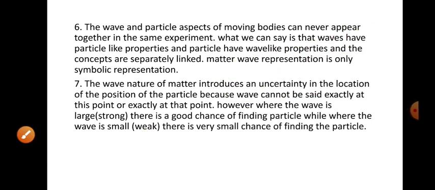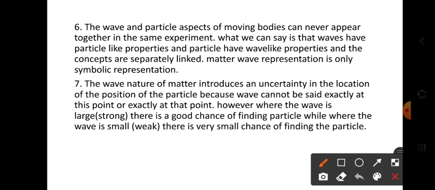Both these things we can explain with the help of a diagram. See here, the diagram. It is a strong wave. Here there is a chance of finding the particle, meaning a strong wave has more frequencies present in a small region. In the small region more frequencies are present, so it appears to us like a particle.